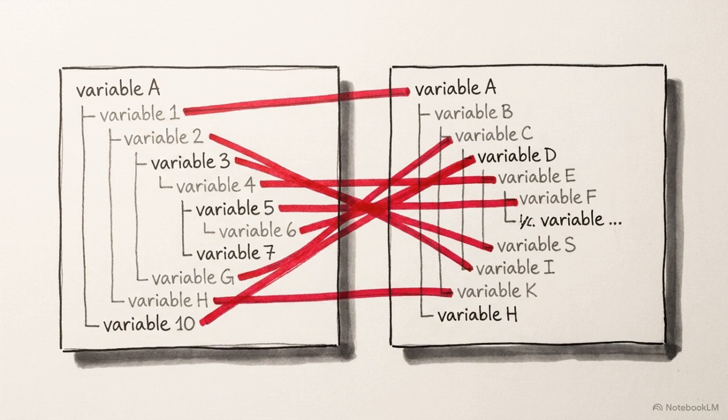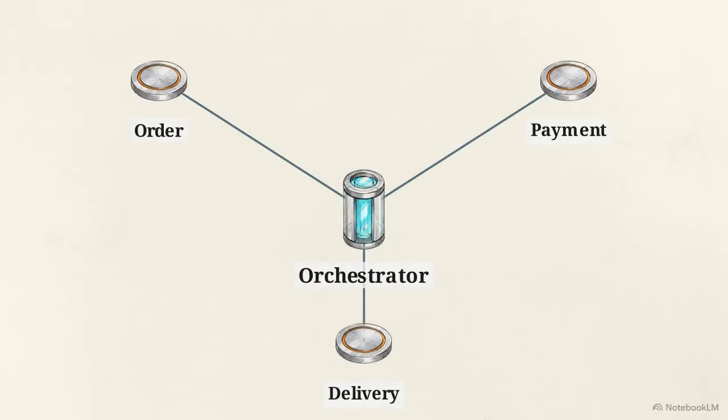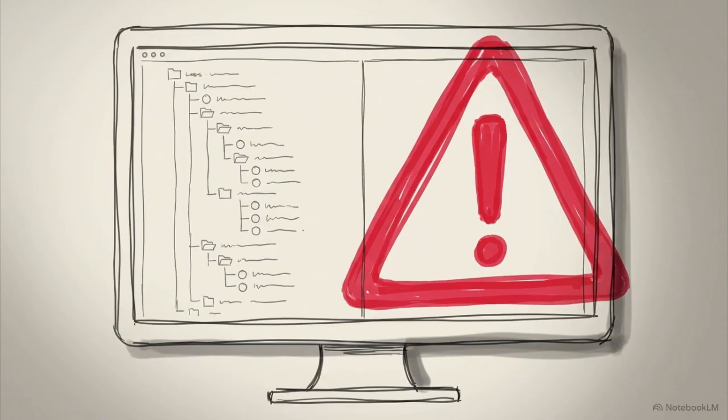The orchestrator must intimately know the APIs and commands of every single participating service. This leads to the most severe architectural risk in this setup. The orchestrator becomes a single point of failure. Even if all independent microservices are perfectly healthy and online, if the orchestrator goes down, the entire transaction network paralyzes. Orchestration sacrifices system resilience and loose coupling in exchange for perfect visibility and simplified state management.